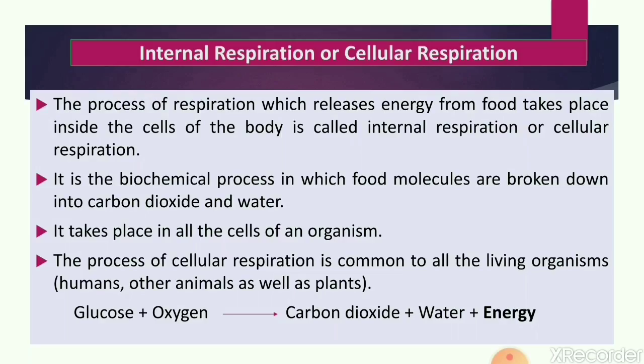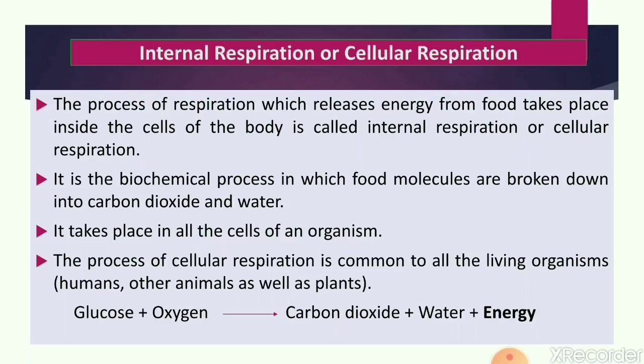Now one more thing we have studied in this chapter, that is breathing, in which we take oxygen rich air into our body. That oxygen is also distributed to all the cells of our body by blood.